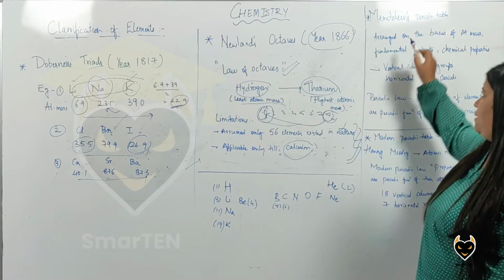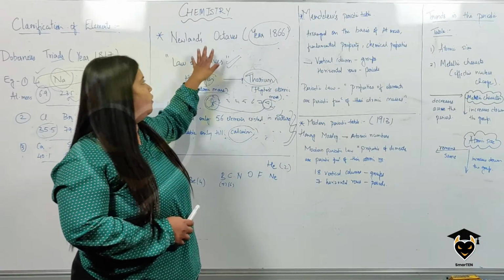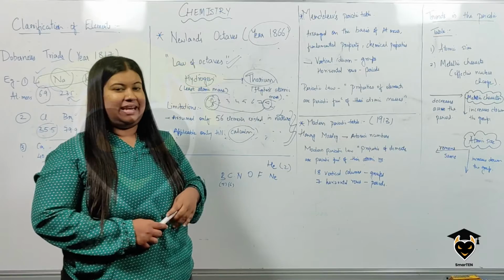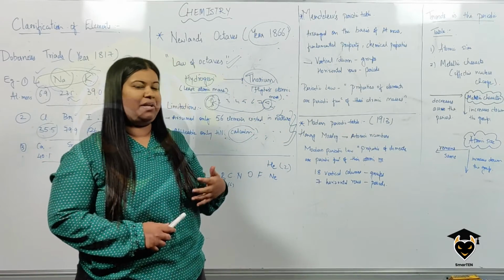The next to come up was Mendeleev's periodic table. After the failure of Newlands' octaves, there came a scientist named Mendeleev, and he came up with something called Mendeleev's periodic table.